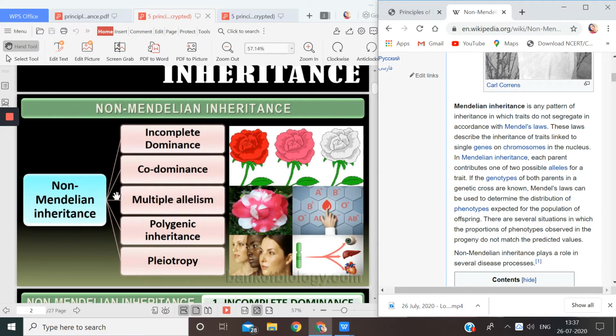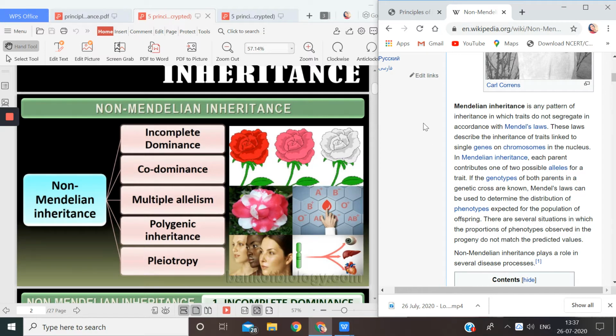Today in this video I am going to talk about non-Mendelian inheritance. So what actually are non-Mendelian inheritances? See, children, in the last video, when I was discussing Mendel's laws, like the law of segregation and the law of dominance, I told you that Mendel said there will be no blending of traits or characters because the alleles or the factors segregate at the time of gamete formation. So this was Mendel's law of inheritance.